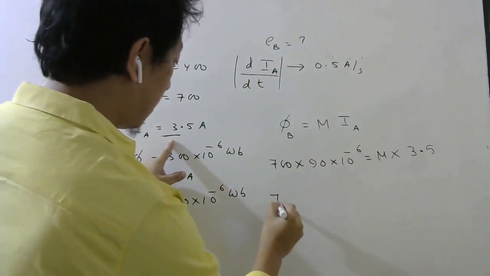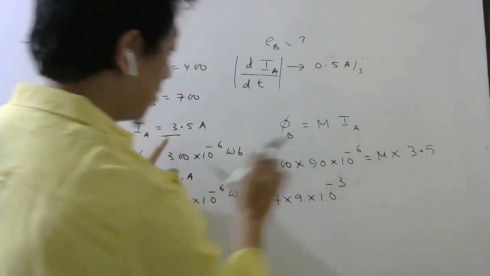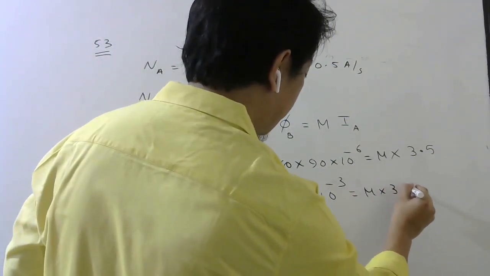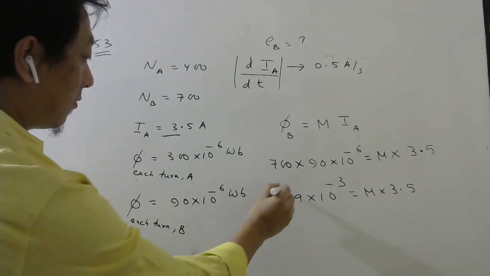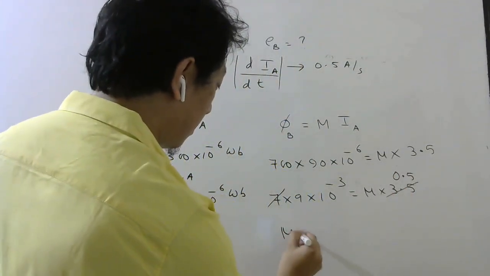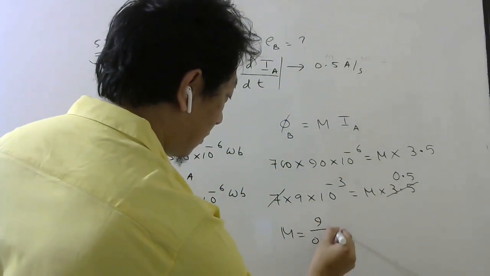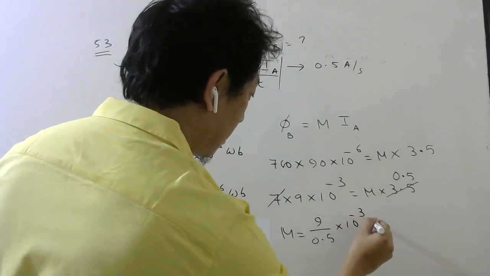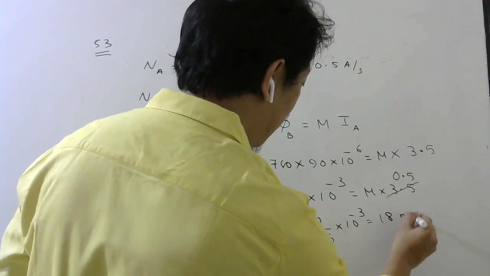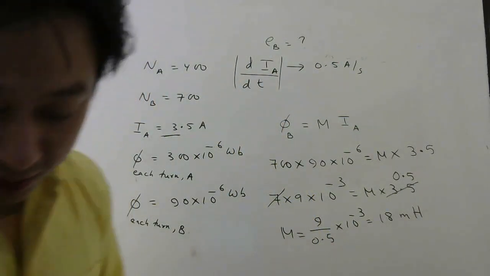Right, so this will be 7 into 9 into 10 power minus 3, equals M into 3.5. 7 5s is 35, no? So 0.5. So M will be 9 divided by 0.5 into 10 power minus 3. 0.5 means 1 by 2, 2 will go up. So 18 millihenry. That is the mutual inductance.